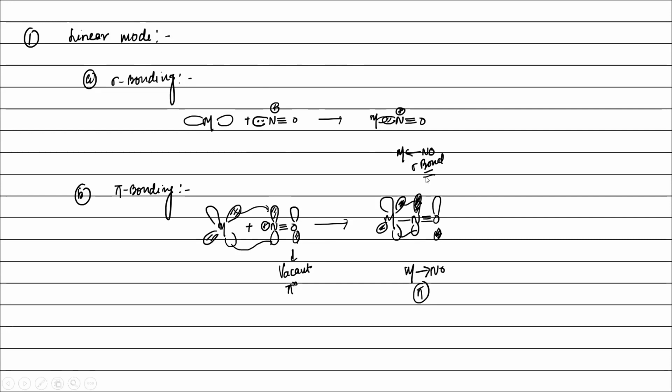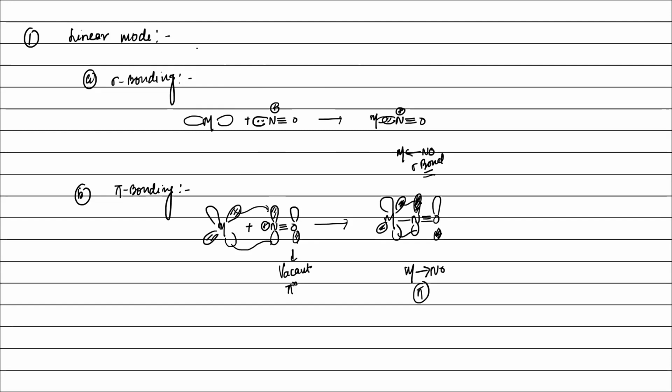See how many electrons are donated by NO to the metal? Can you tell me? How many electrons in linear mode is NO giving to any metal center? 2 electrons, 4 electrons, 3 electrons? How many? 2.